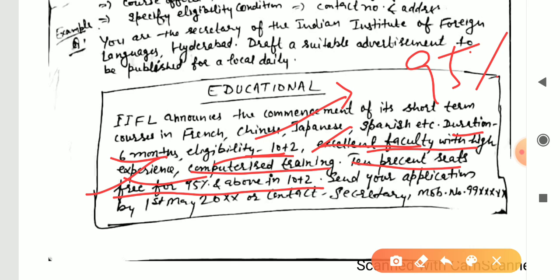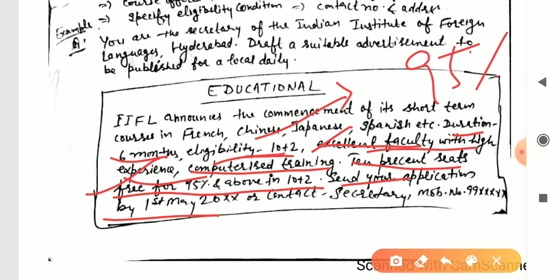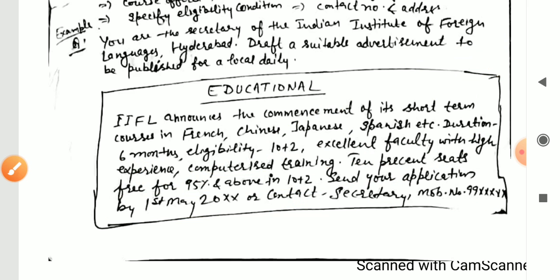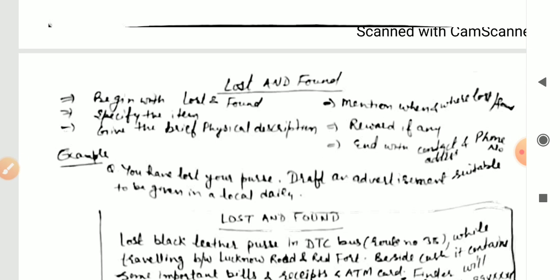And after that, how to apply, that is, send your application by 1st May or whatever the date is to be, that must be 10 or 15 days ahead of the advertisement's date. And after that, contact the secretary and a mobile number should be given. So we'll continue with the next, and the next type is lost and found.